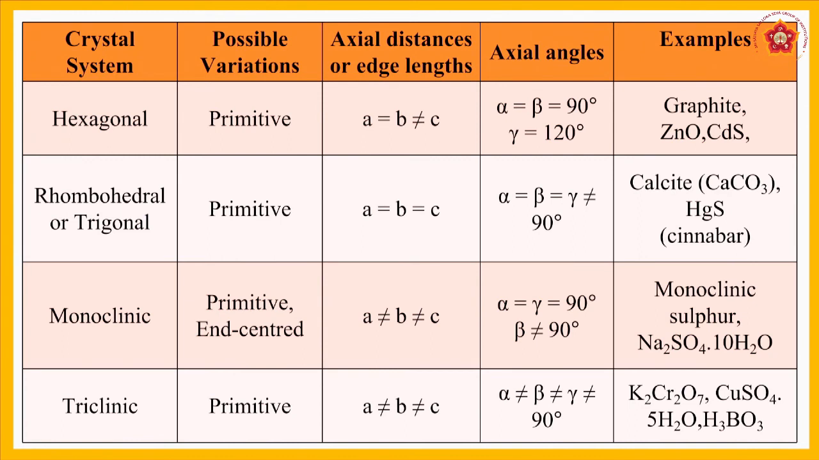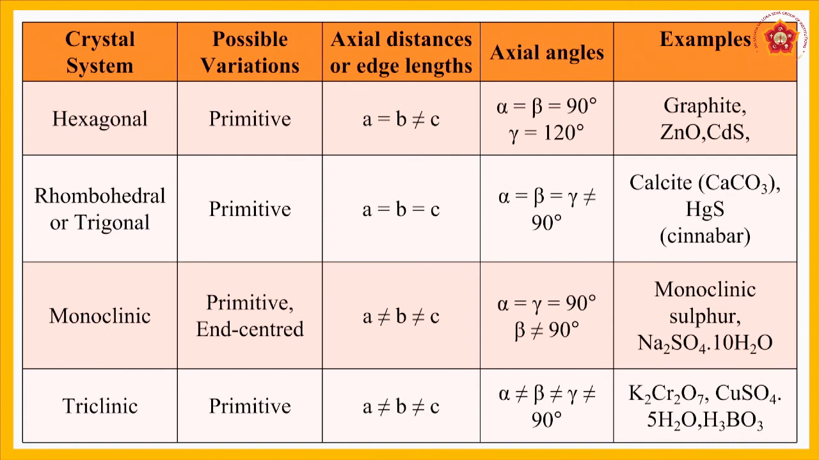So next is monoclinic. The possible variations are primitive and end centered. Here the edge lengths are all not equal to each other. So A is not equal to B and B is not equal to C here. And the axial angles are alpha equal to gamma equal to 90 degrees and beta is not equal to 90 degrees. Examples are monoclinic sulfur and Na2SO4·10H2O, that is a hydrated compound.